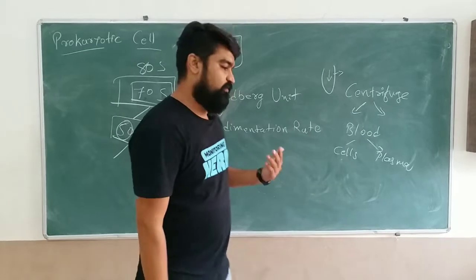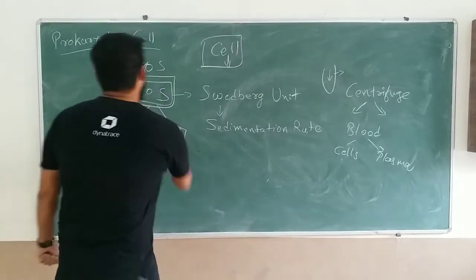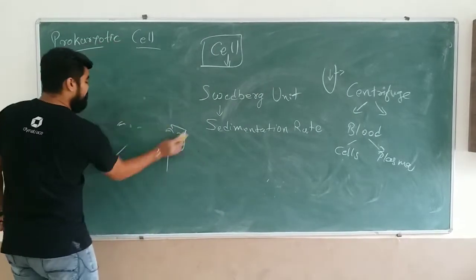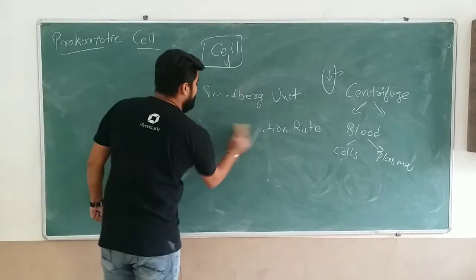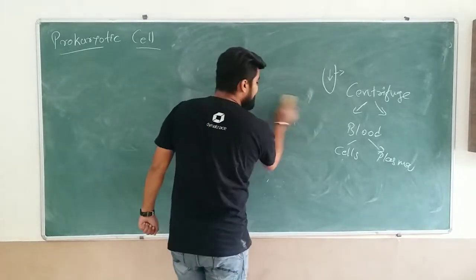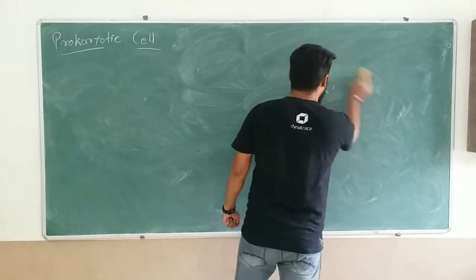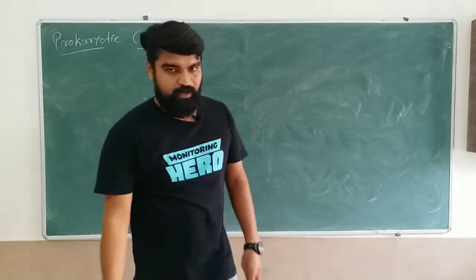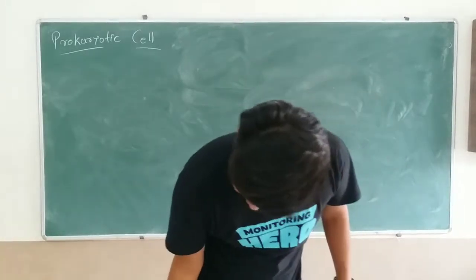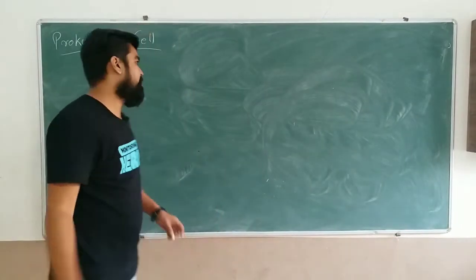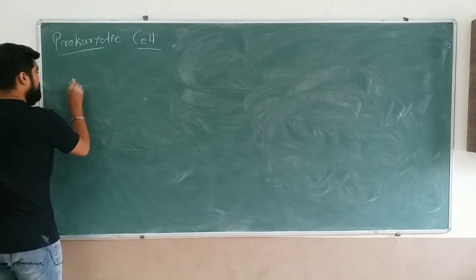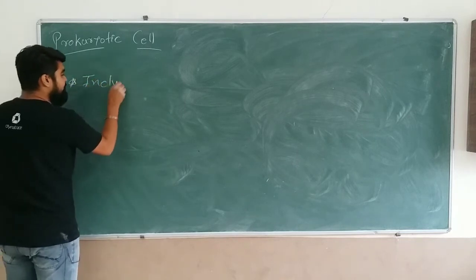In case of the eukaryotic cell, the ribosome is 80S and its two subunits are 60 and 40. If we total 60 and 40 it would be 100S, but in this case it is different. Okay, now let's move towards inclusion bodies.